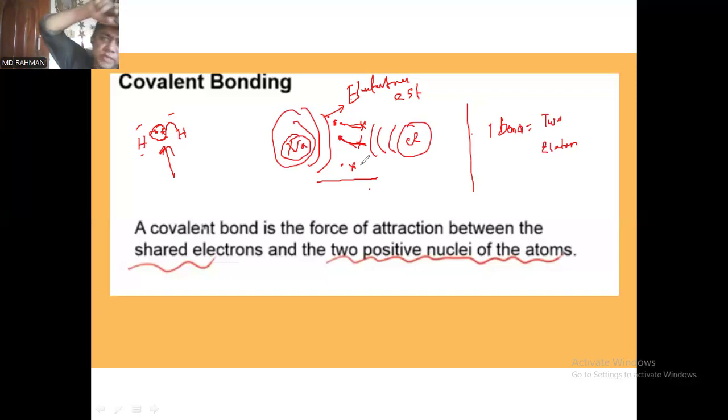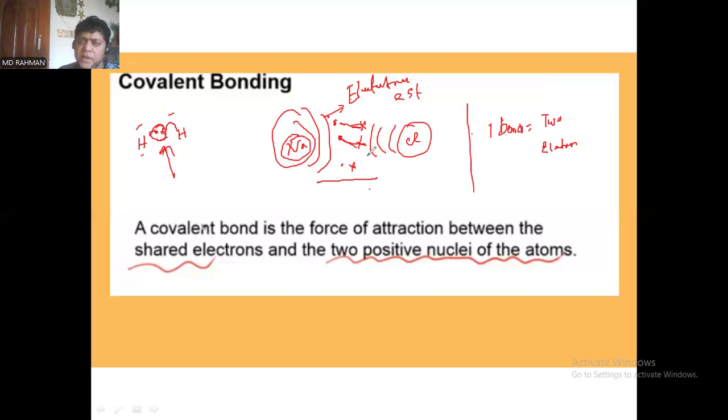In case of covalent bond, you should keep in mind that the electrons will be shared by both nuclei, and the positive nuclei will stay, but the shared electrons will stay in the middle of the two atoms. But in case of sodium chloride, that is ionic bond, as a result of the presence of electrostatic force, the shared electrons are slightly shifted. That is, the electron coming from sodium and the electron coming from chlorine are not lying in the middle of the two atoms, sodium and chlorine.